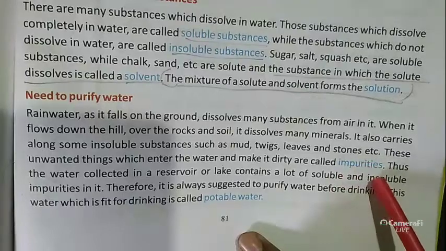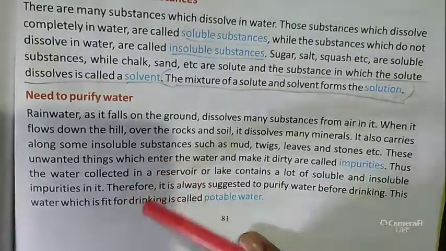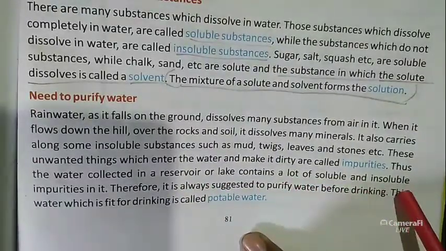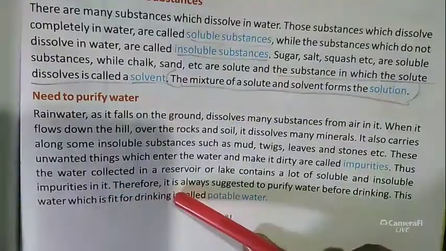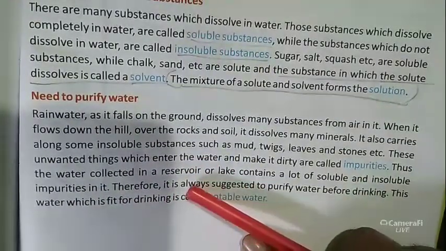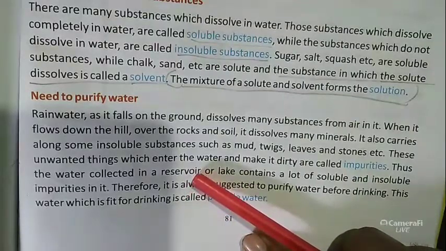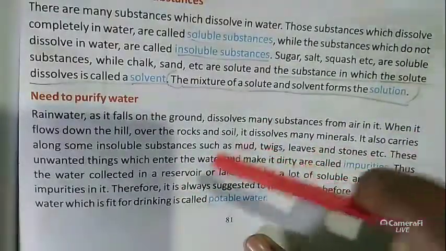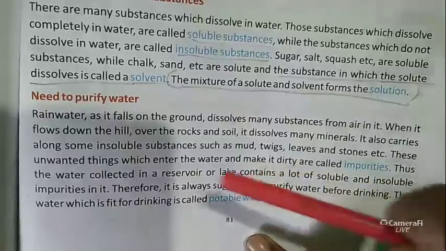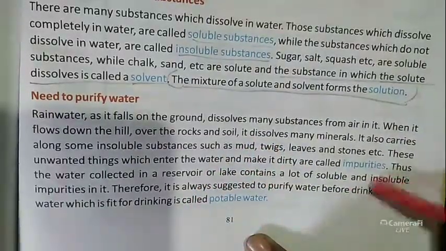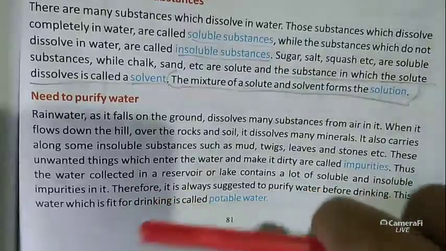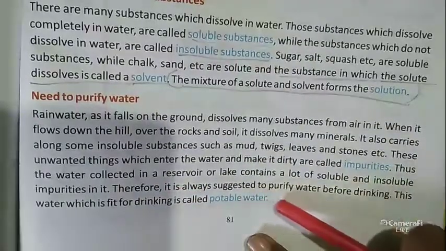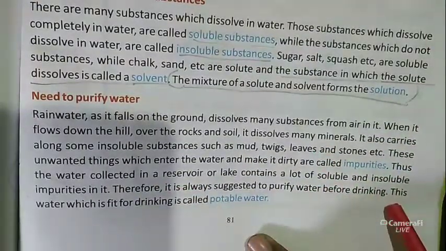They are called impurities. Thus the water collected in a reservoir or lake contains a lot of soluble and insoluble impurities. You know that the municipality also takes the water from the lake or reservoir, and they purify this water. After that, since a lot of soluble and insoluble impurities are in it, they need to purify the water. Therefore it is always suggested to purify water before drinking.